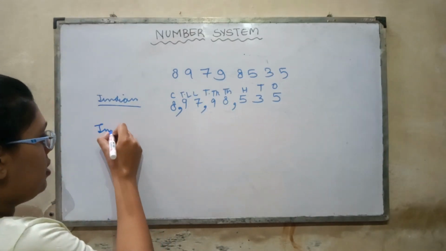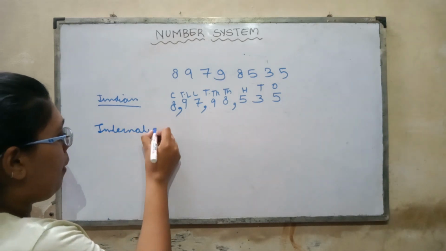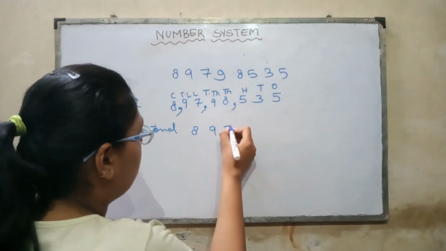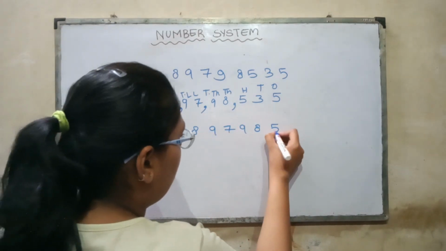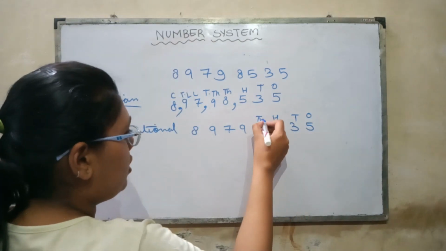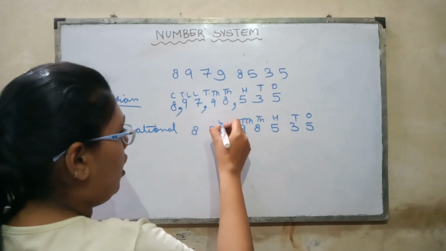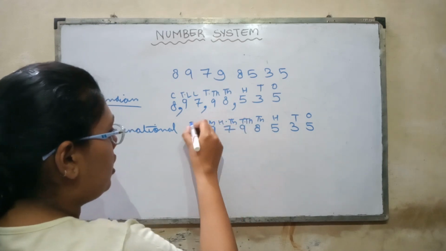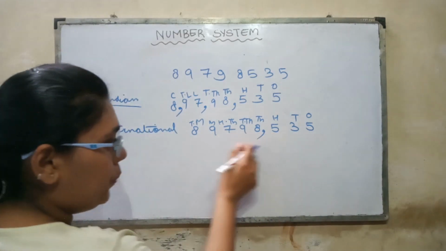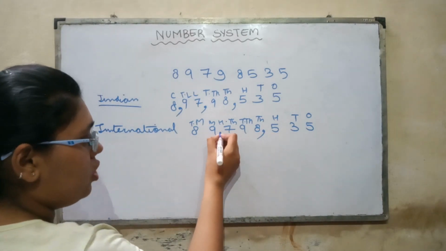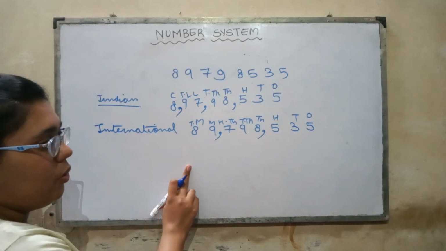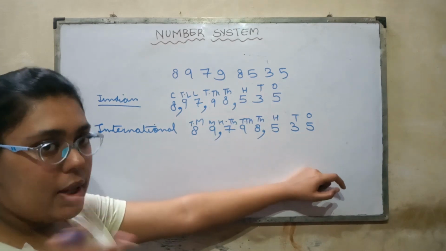Now coming to the international system. Again, copy the number. Ones, tens, hundreds, 1000, 10,000, 100,000, million, 10 million. Starting from extreme right, comma here, then after the 100,000 section, then you don't have to apply it here because we don't have 100 million value, okay? So is this placing of commas clear?